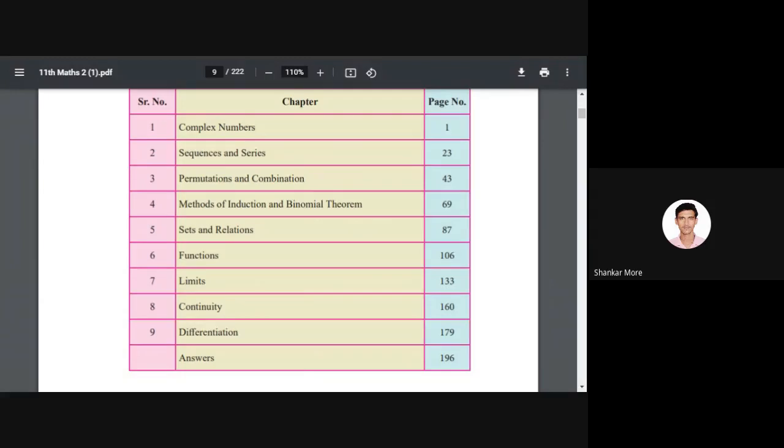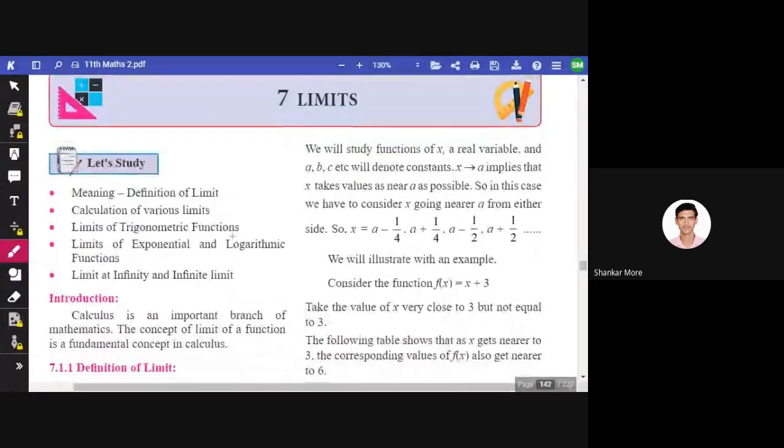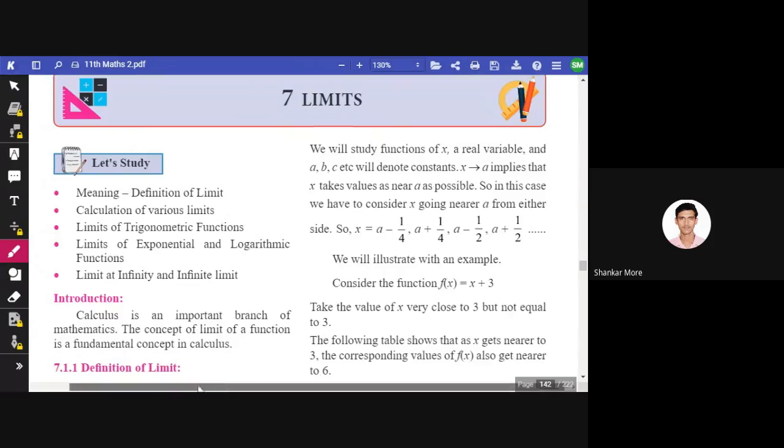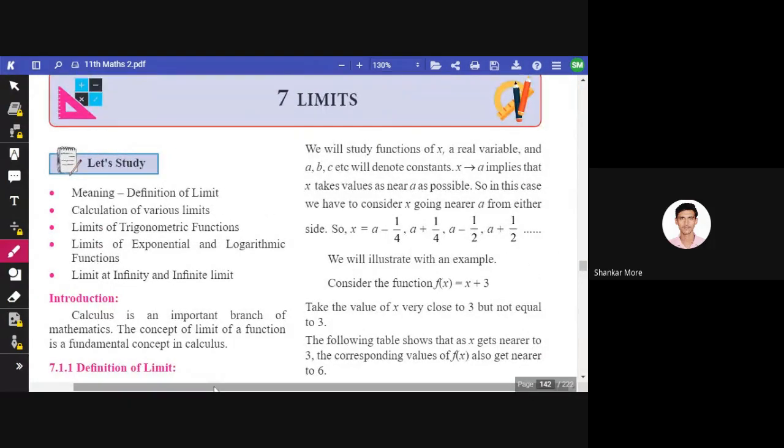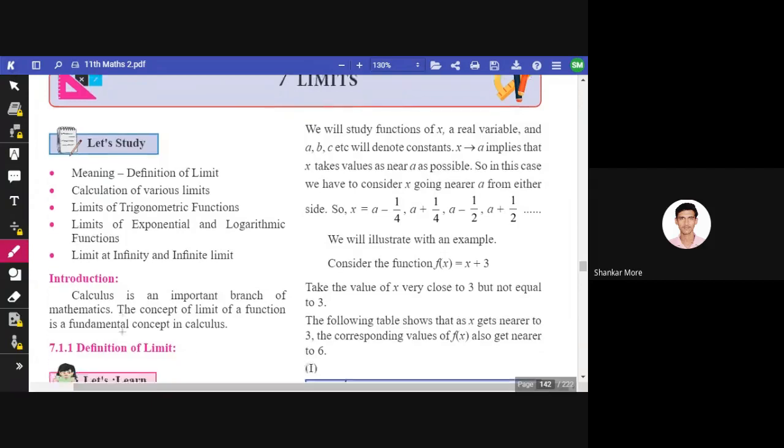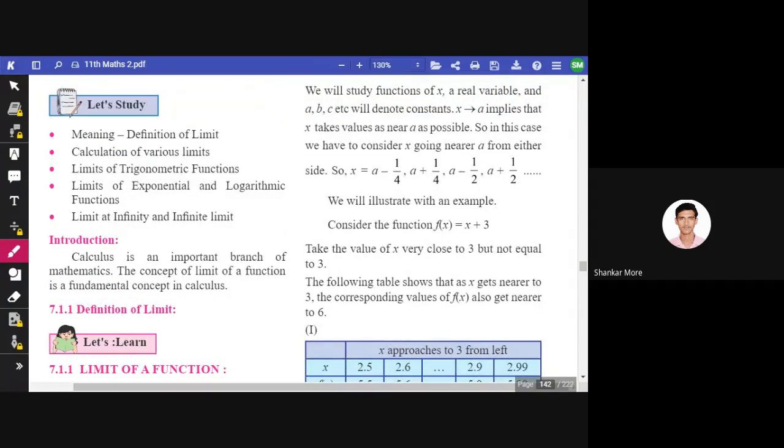So yeah, let's start with the chapter limits. You have a fair bit of idea what exactly is limit. Limit is, we can say, the fundamental concept of calculus. Calculus is an important branch of mathematics, and the concept of limit of a function is a fundamental concept in calculus. I don't think you have studied calculus before coming into 11th, so this will be a bit of a new topic for you.